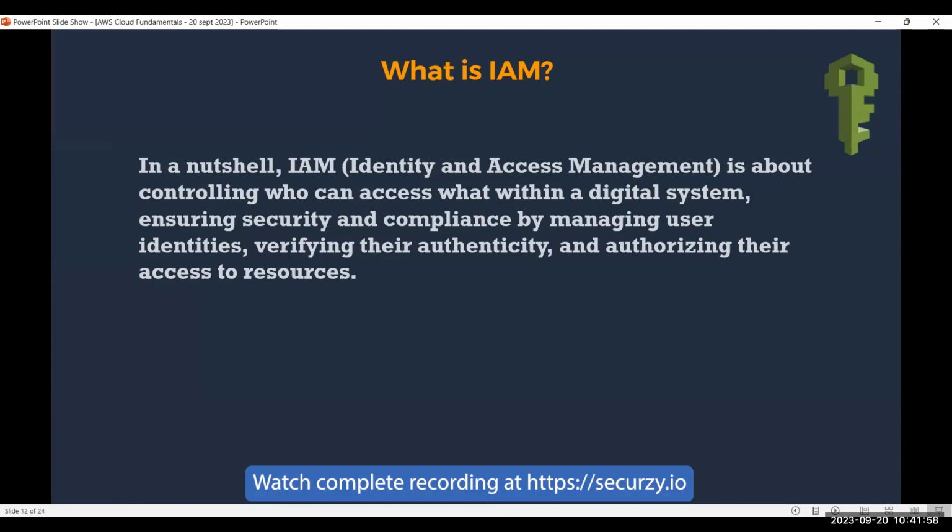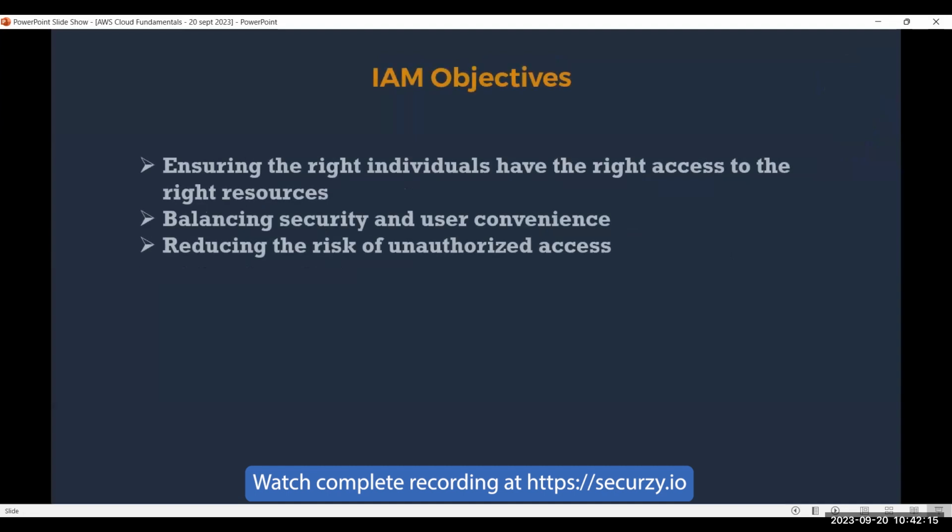security and compliance purposes. So basically, IAM helps us to protect digital assets, streamline user access, and minimize the risk of unauthorized access or data breaches. As I explained, the objective of IAM is ensuring the right individual has the right access to the right resources. It is used for balancing security and reducing the risk of unauthorized access. So these are the objectives of IAM.